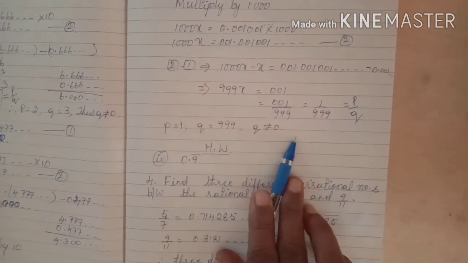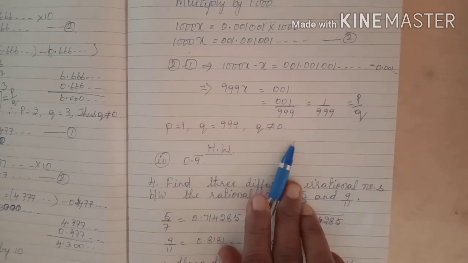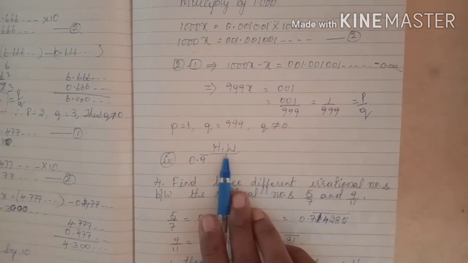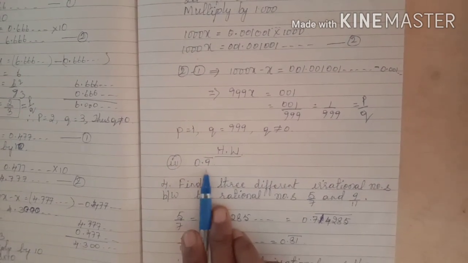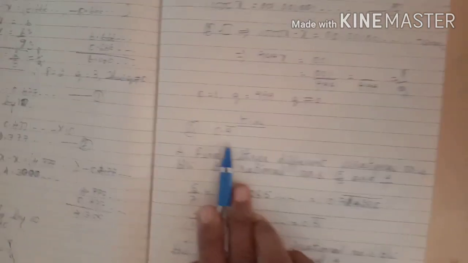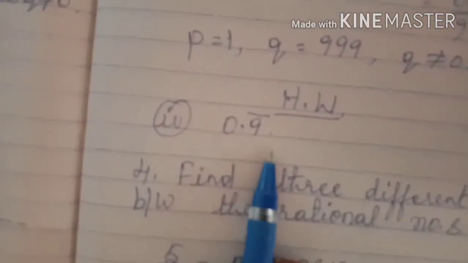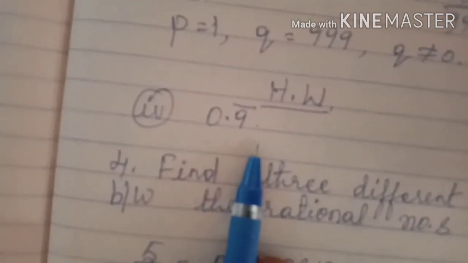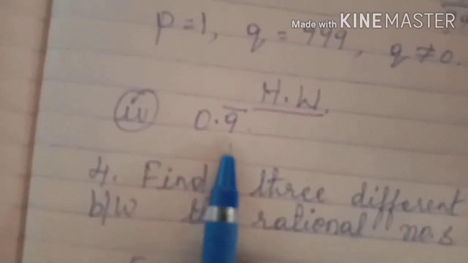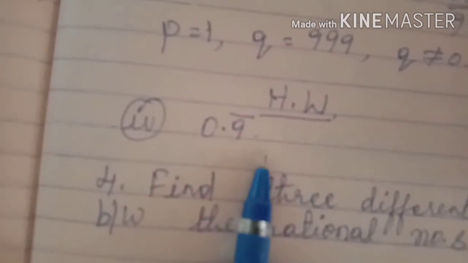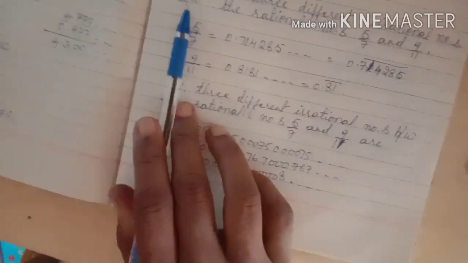Now children, I want to give one problem as homework, with one digit repeating, that is the fourth problem, 0.9 bar. Please do this in your homework notebook. Okay children, if you have not understood, you can ask me personally. I am ready to explain. Okay, now let us go for the fourth one.